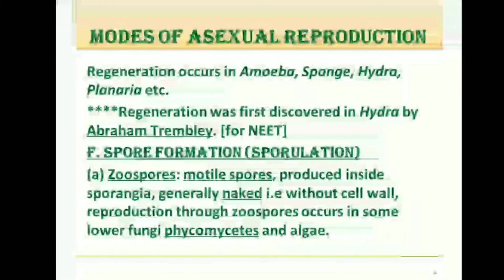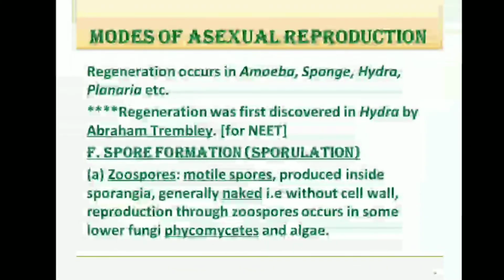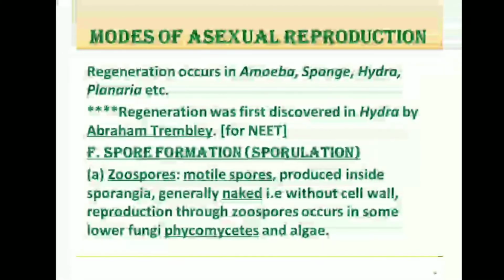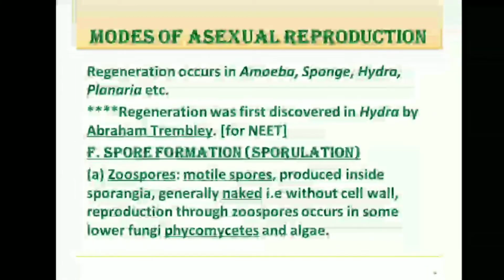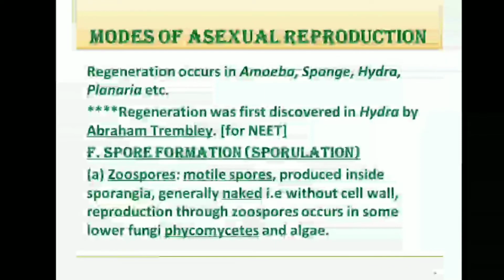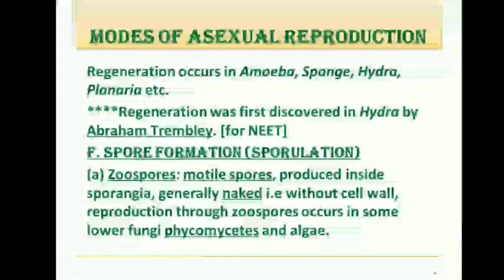Now, spores are minute, single-celled, thin-walled propagules which germinate to produce new individuals. Some spores are briefly described here. Let's begin with zoospores. Zoospores are a special kind of motile spores. Since they are motile, they possess flagella and they are produced inside sporangia.